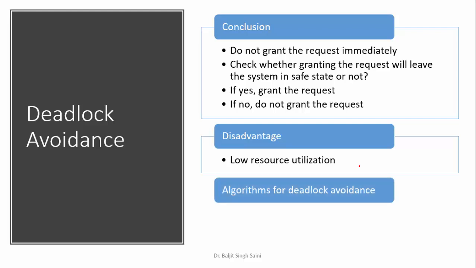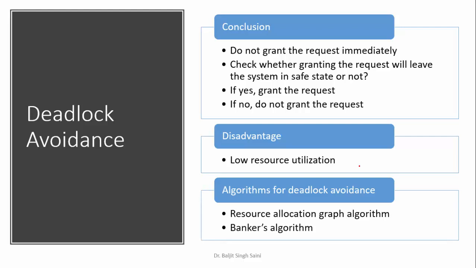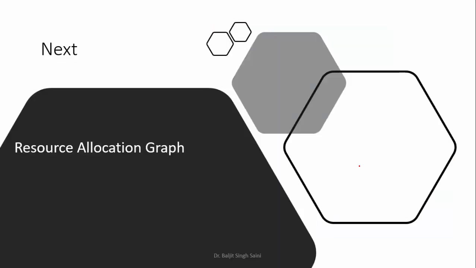Now there are two algorithms for deadlock avoidance. First one is resource allocation graph and the second is Banker's algorithm. We are going to cover these in the upcoming video lectures. In the next lecture we are going to cover the resource allocation graph.